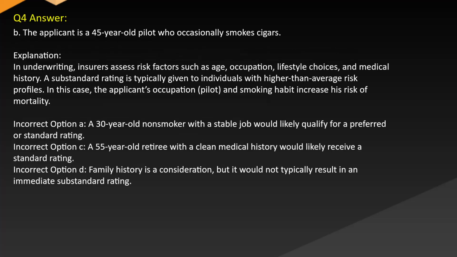Answer: B. The applicant is a 45-year-old pilot who occasionally smokes cigars. Explanation: in underwriting, insurers assess risk factors such as age, occupation, lifestyle choices, and medical history. A substandard rating is typically given to individuals with higher than average risk profiles. In this case, the applicant's occupation, pilot, and smoking habit increase risk of mortality.